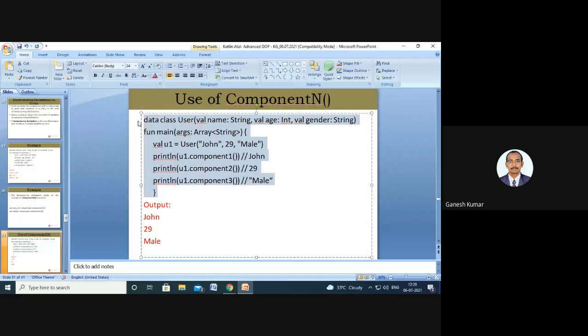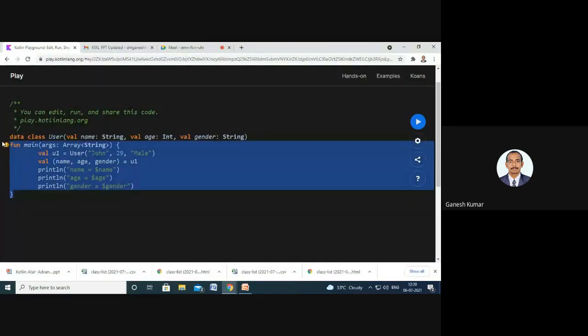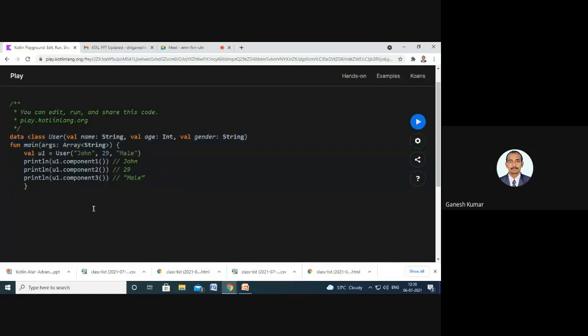Next one, component function. As I said earlier, we have included one parameter called gender. If an object is created for a class, it holds the values for the parameters given in the declaration section.